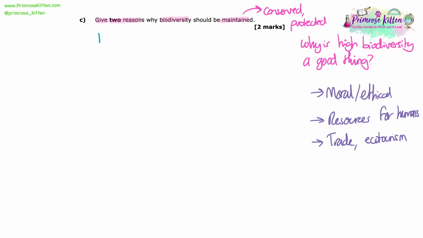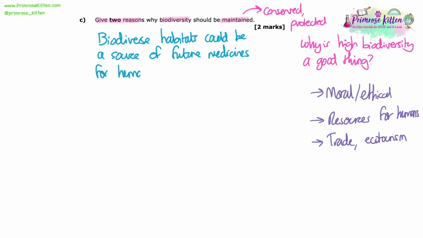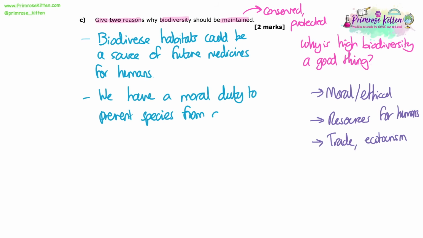There's lots of reasons in this mark scheme and the way you can word it, but I'm going to go with two about the moral, ethical, and the resources. So biodiverse habitats could be a source of future medicines for humans. We have a moral duty to prevent species from going extinct.